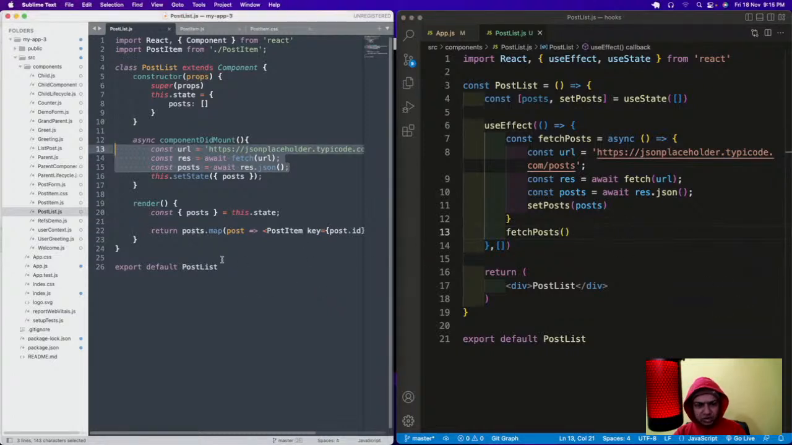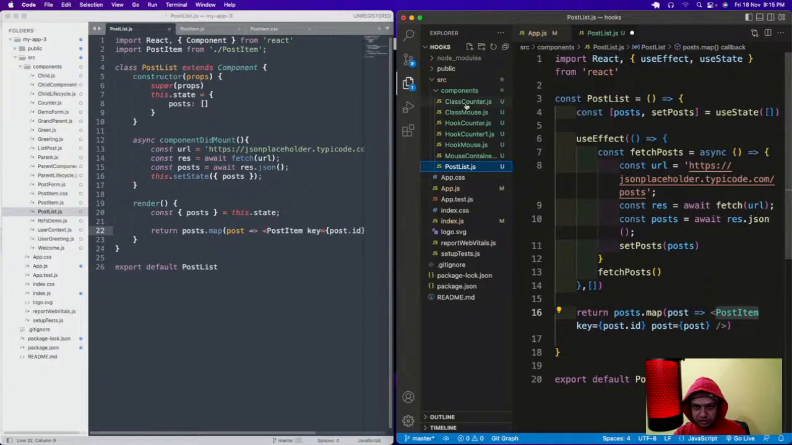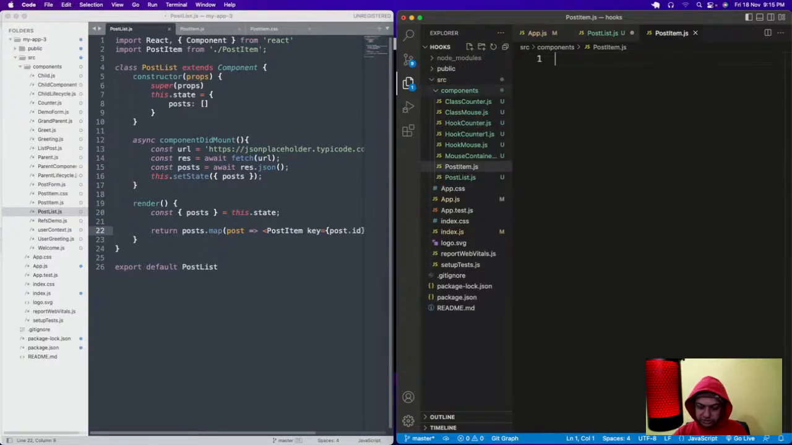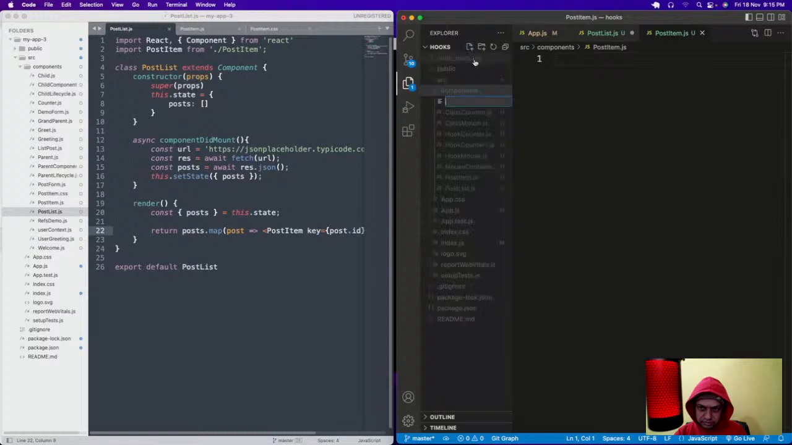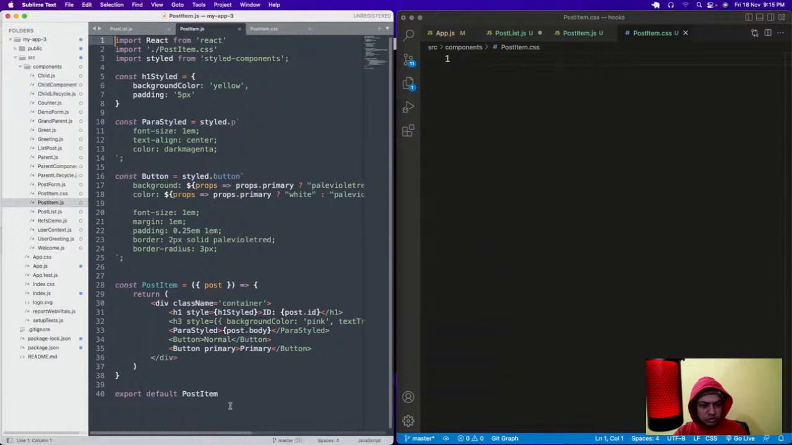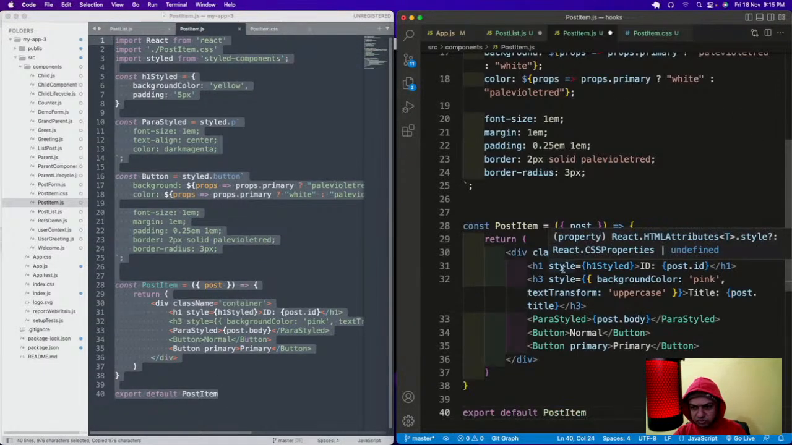So it will contain all the data. I want to put it here, into a different PostItem. This PostItem is something which I have to create, so I will take PostItem.js and PostItem.css. These two things I'm going to create. PostItem is a very simple styled component which we might have used.